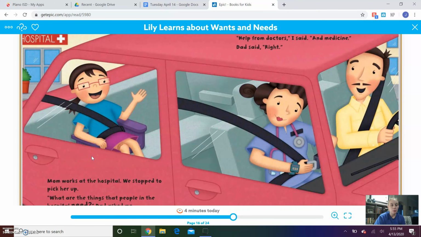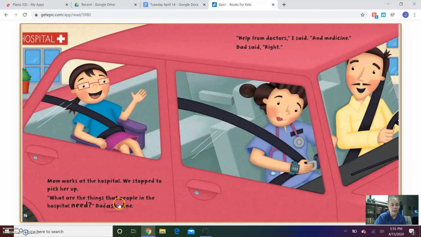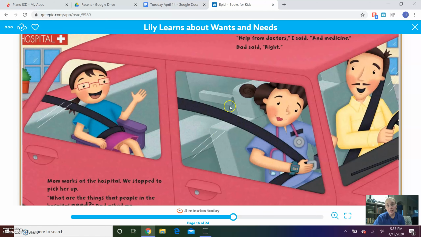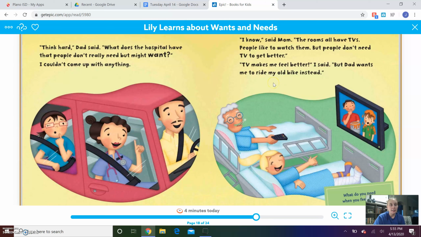Mom works at the hospital. We stopped to pick her up. What are the things that people in the hospital need? Dad asked me. Help from doctors, I said, and medicine. Dad said, that's right. Think hard, Dad said. What does the hospital have that people don't really need but might want? I couldn't really come up with anything. I know, said Mom. The rooms all have TVs. People like to watch them, but people don't need TV to get better. TV makes me feel better, I said, but Dad wants me to ride my old bike instead.